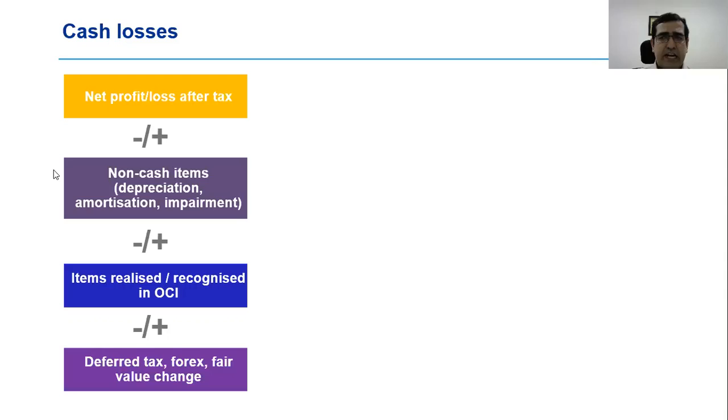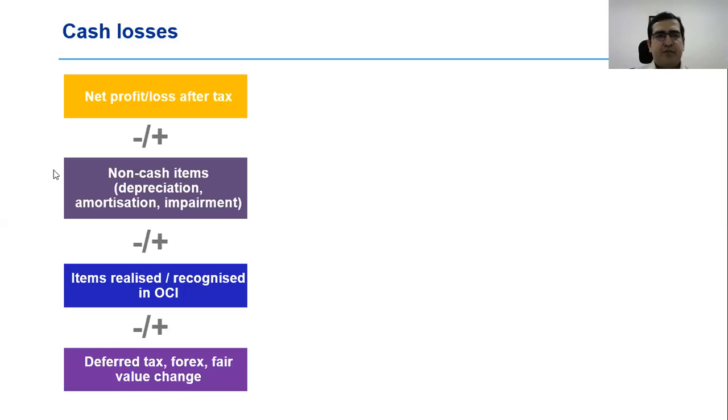So what the ICAI guidance note has done is they have provided inputs around how one goes about calculating cash losses. Remember, you have cash flow from operations in the cash flow statement, but that is not quite cash losses, because you could have companies where there is substantial and relevant interest income or interest expense. Now, if you only took cash flow from operations for those entities and excluded interest income and interest expenses, one would really not get a true picture. Therefore, the ICAI guidance note gives some guidance around how to deal with this assessment.